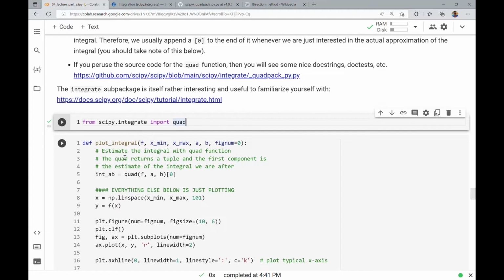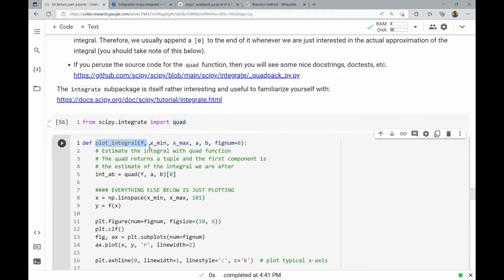So when we have this function here to plot an integral for a function f, and we want to plot it from x min to x max, and we want to use a to b to be the interval where we integrate over. It's kind of like with the root finding, where there's a range of values we might want to plot, but in an interval a to b where we look for a root for a function f. It has a lot of similar features to root finding.